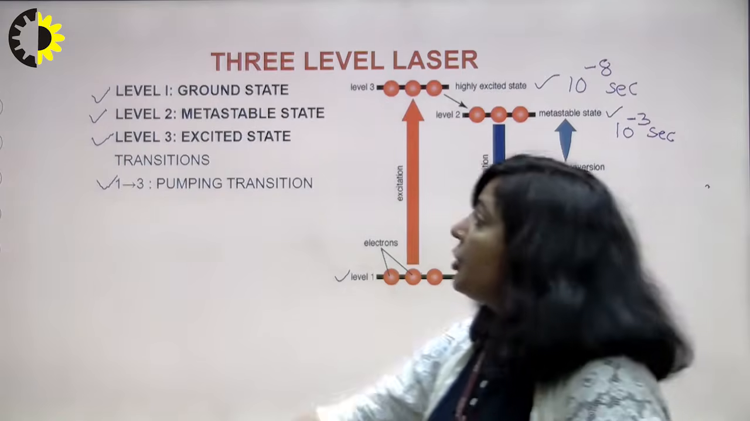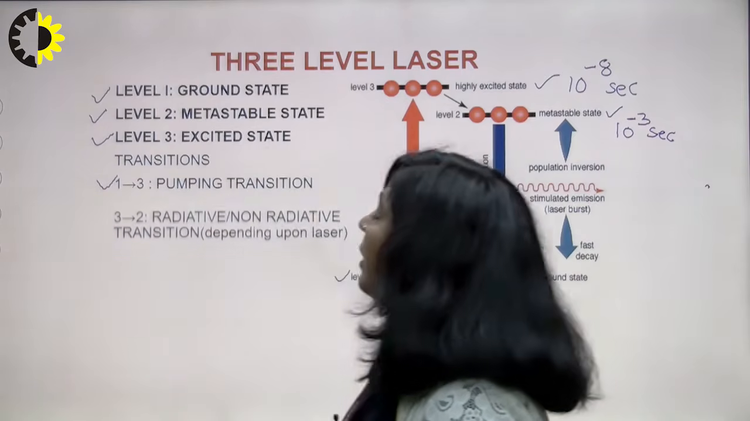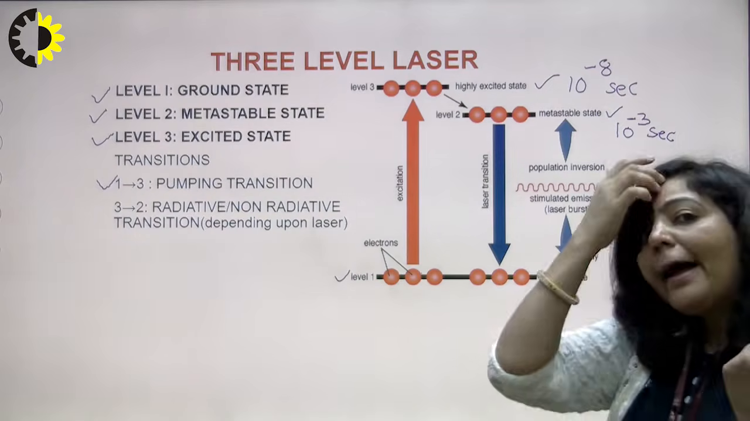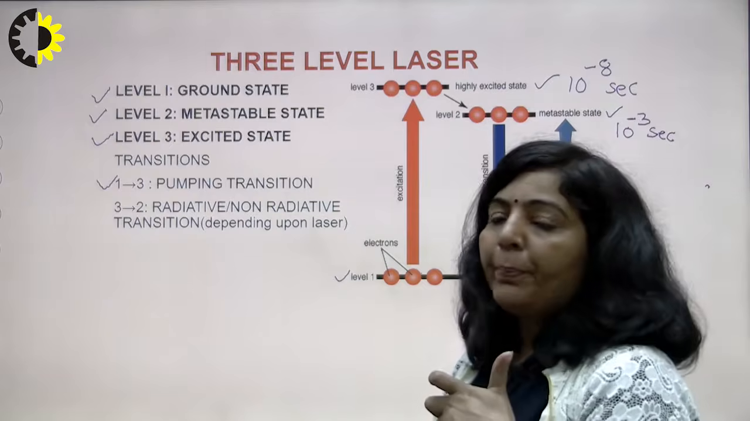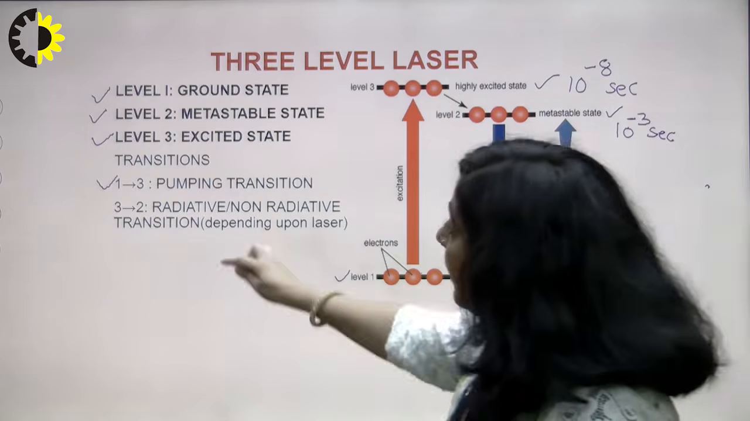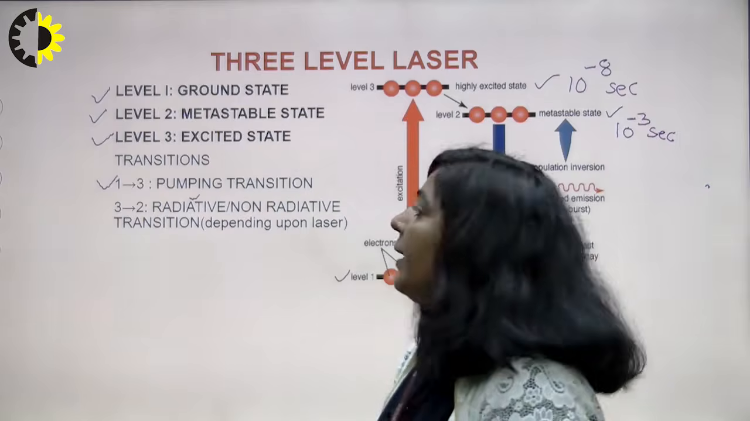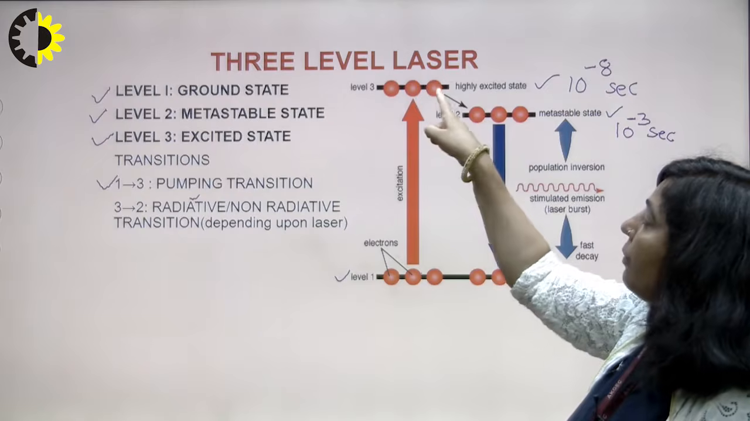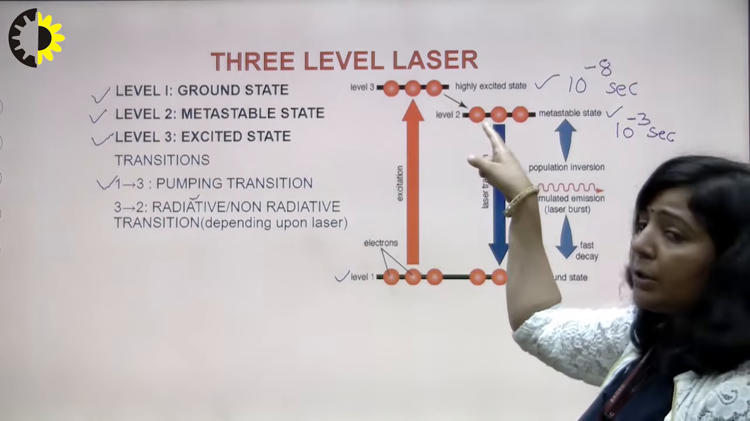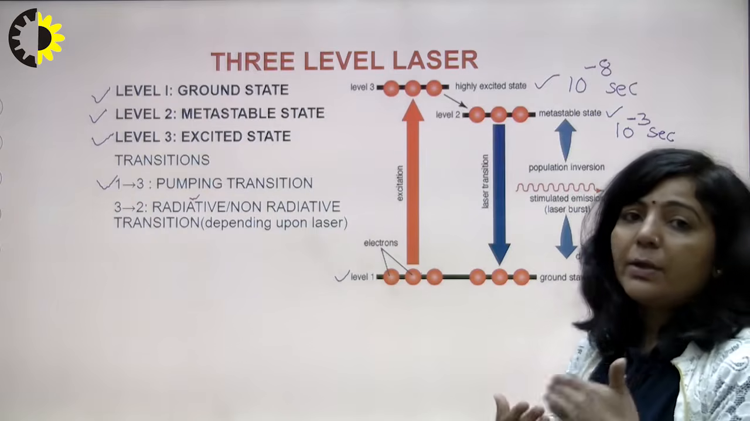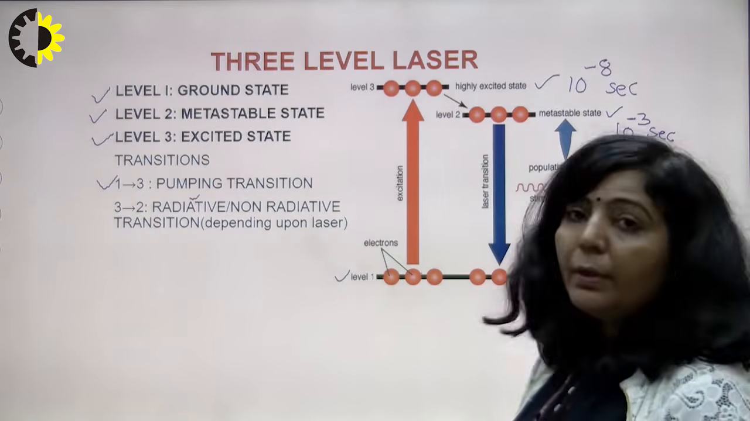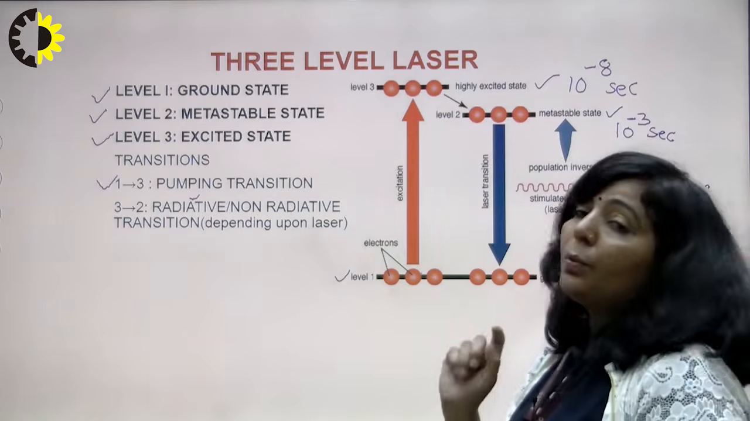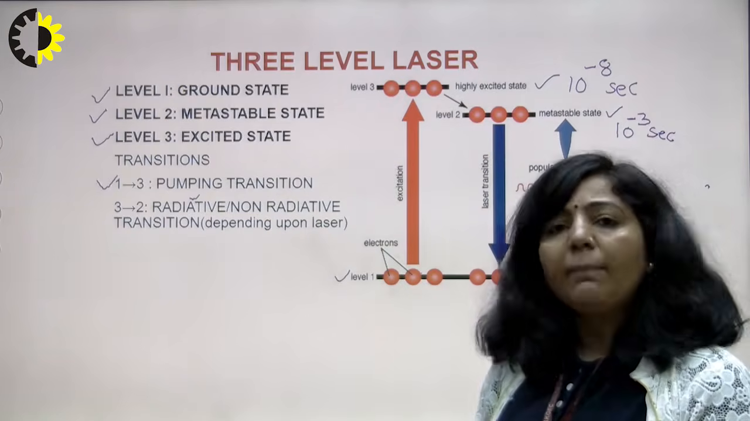So the second transition which will take place in any 3-level laser will be a transition from 3 to 2. Now when atoms are coming down from 3 to 2, they can come down either by emitting radiations, that is, by emitting photons. If this atom is coming down from 3 to 2, and during this transition extra energy is released in the form of a photon, then that is known as radiative transition. So the transition from 3 to 2 can be radiative, meaning a photon can be released.